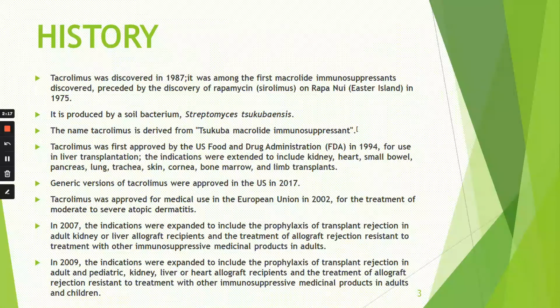In 2009, the indications were expanded to include the prophylaxis of transplant rejections in adult and pediatric kidney, liver, and heart allograft recipients, and the treatment of allograft rejections resistant to treatment with other immunosuppressive medicinal products in adults and children.